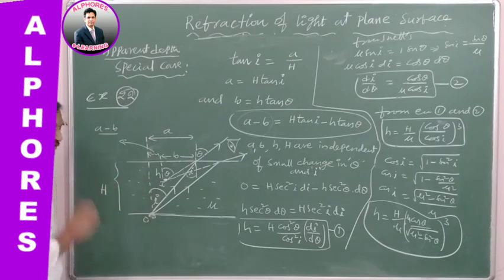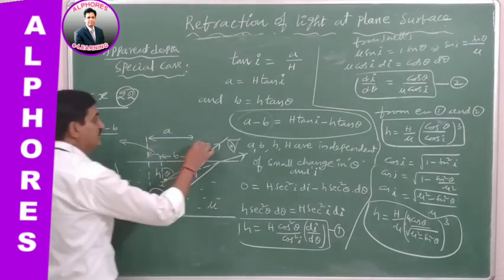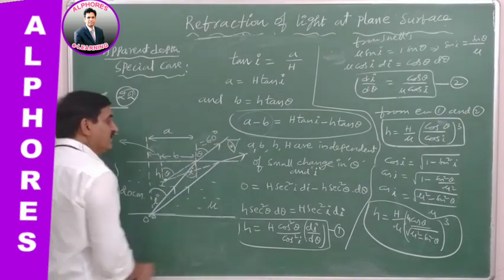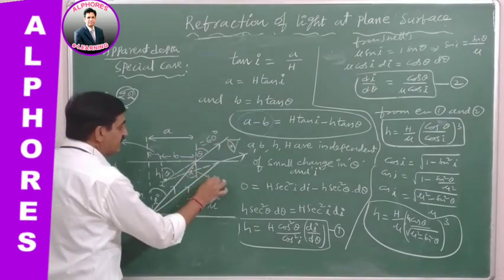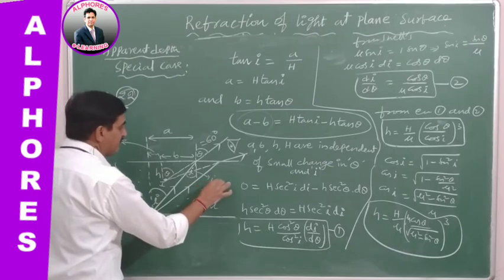Now the question: there is a water pond. An object is at a depth of 20 centimeters, which is seen from outside at an angle of vision of 60 degree, and the corresponding angle of incidence is 45 degree.